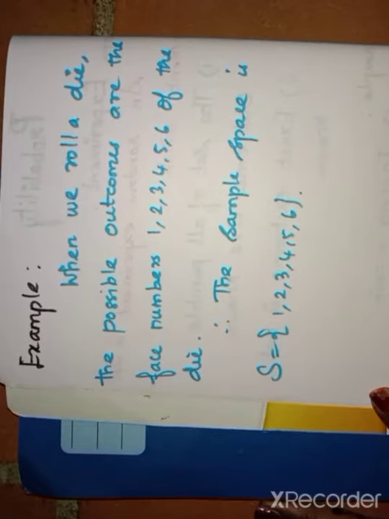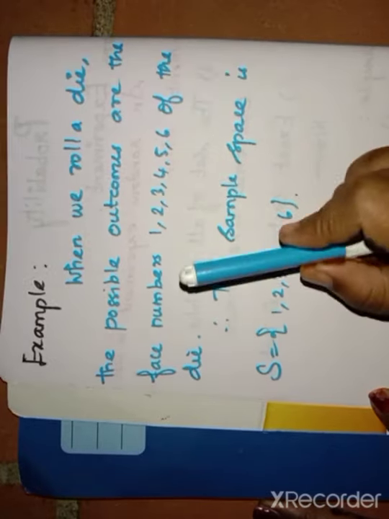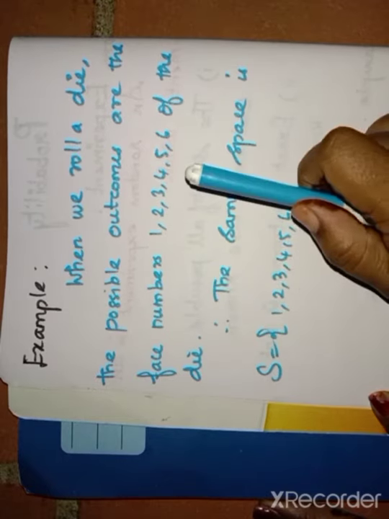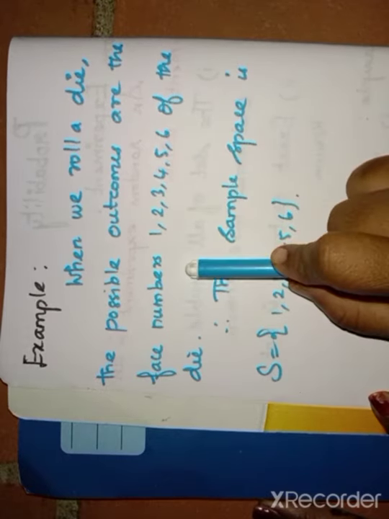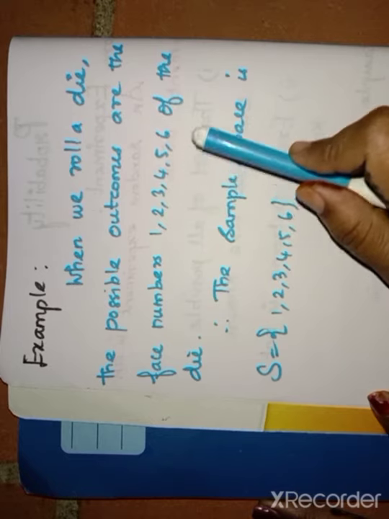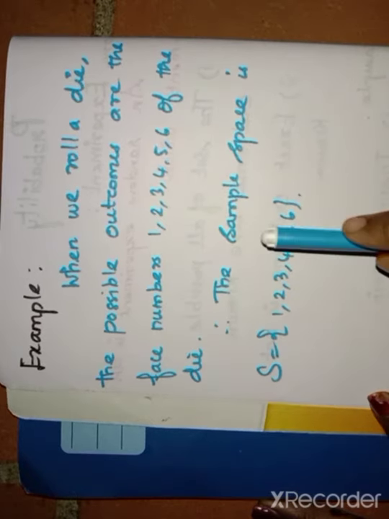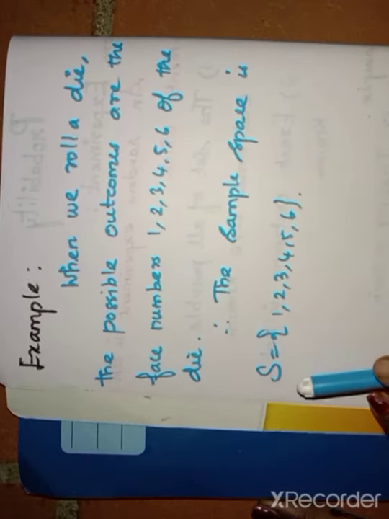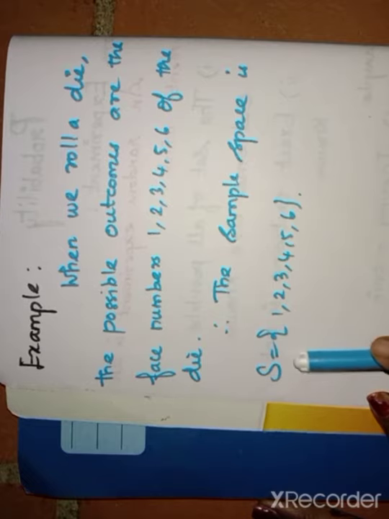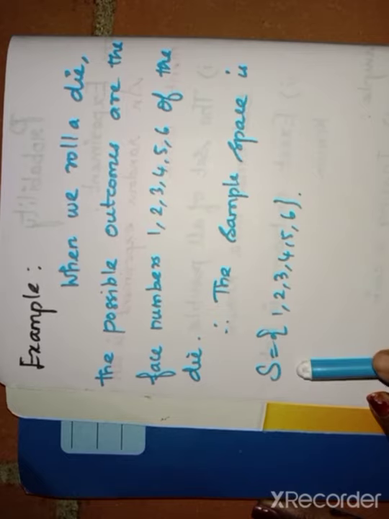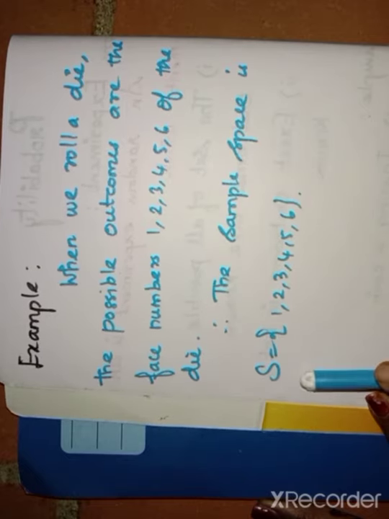See the example for sample space. When we roll a die, the possible outcomes are the face numbers, that means 1, 2, 3, 4, 5, 6. So the sample space is S equal to the set {1, 2, 3, 4, 5, 6}. Capital S is denoted for the sample space.